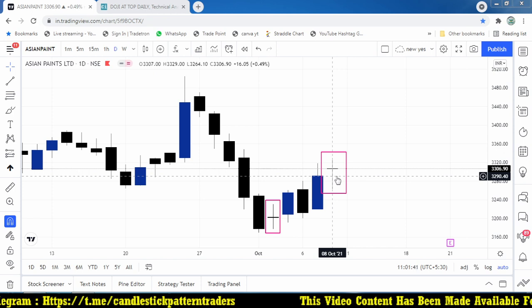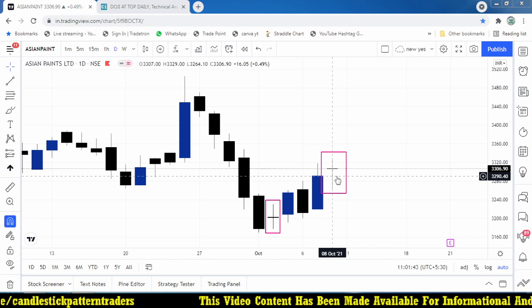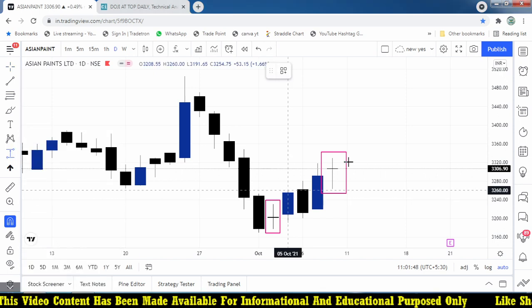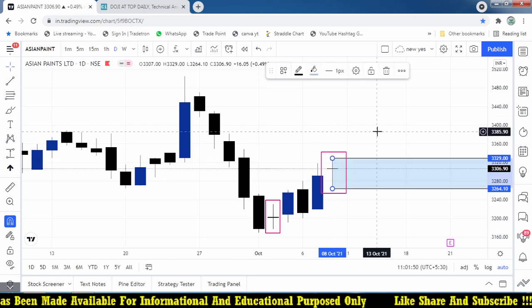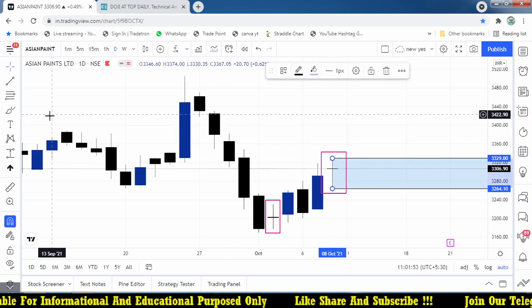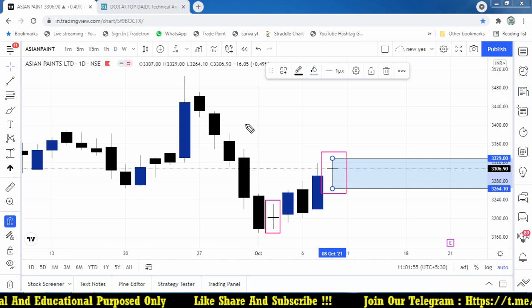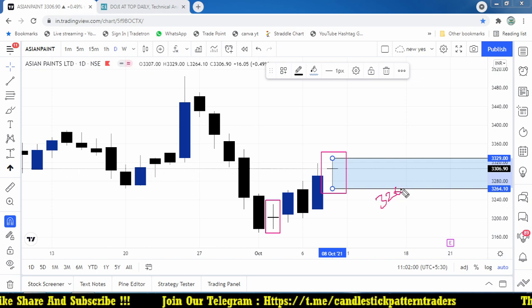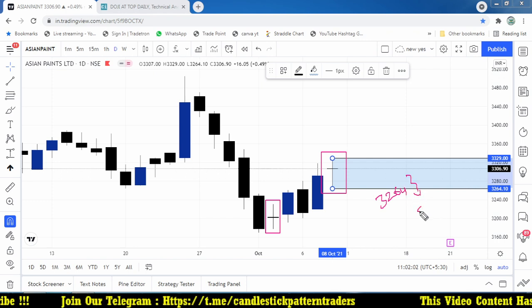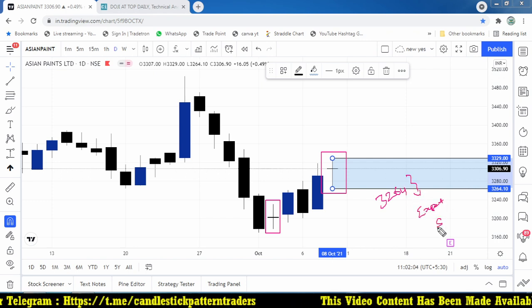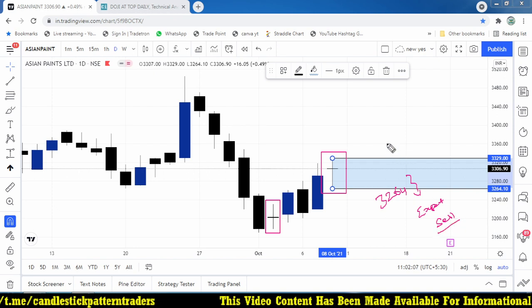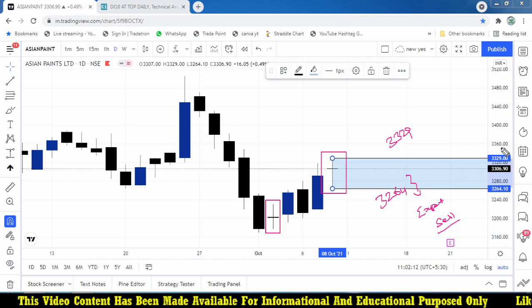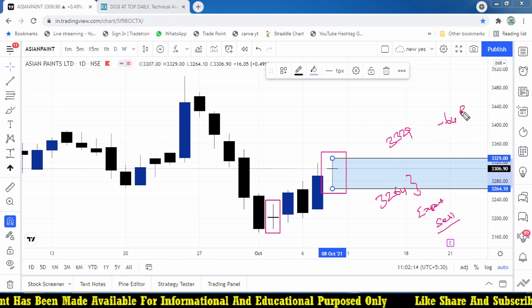The high is 3329 and the low is 3264, so a little bit higher risk, but there is an opportunity when the stock breaks below the level, so we may get a selling opportunity. What is the level for the trade? 3264. Once it is broken, we are expecting a sell with the stop loss of 3329. Almost 36 points here and 30 points here, almost 64 rupees is the risk for the trade.